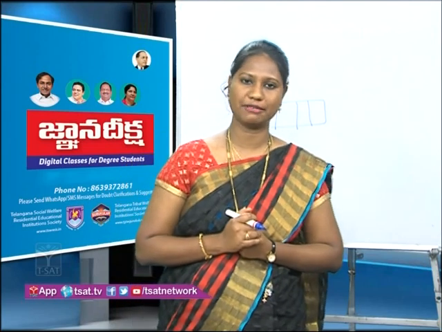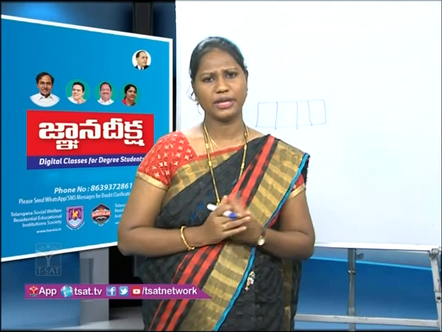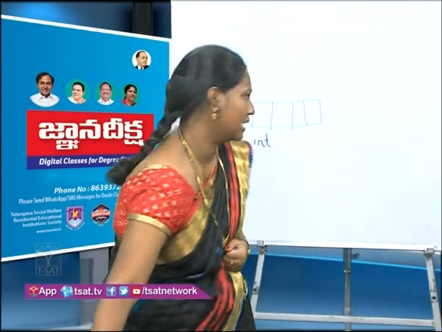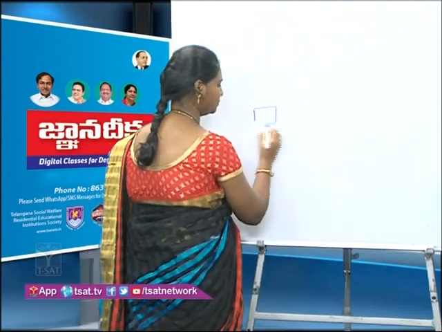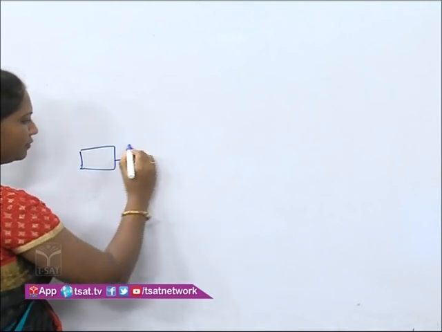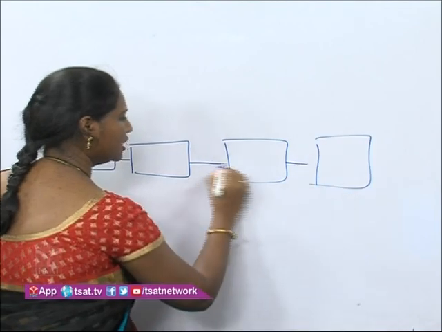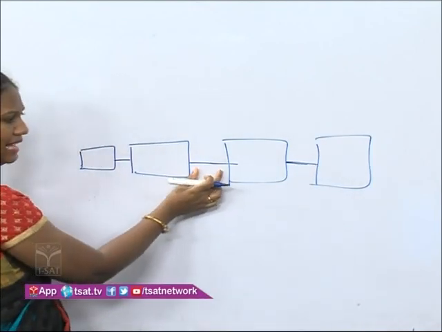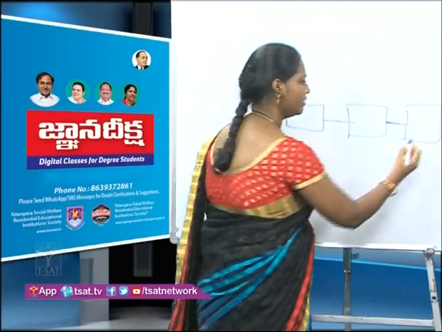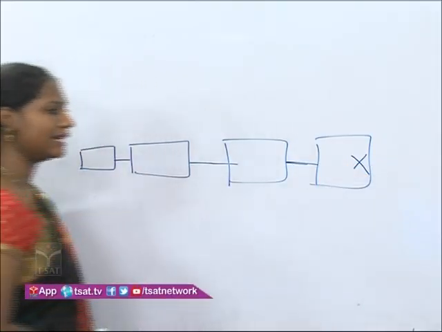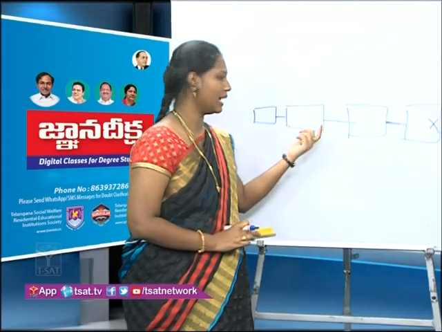Now, students, did you ever travel by train? Yes, most of us have traveled by train. Did you ever look at the structure? How does it look? Yes, tell me the structure, students. First, we have an engine. Next, we have coaches. Yes or no, students? We have coaches. How are they linked here? We have some links. Did you ever look at the last part of the train? How does it look? We have some mark. Yes, exactly. Our linked list also looks like this structure, but it is not the principle. For your understanding, I am explaining this.